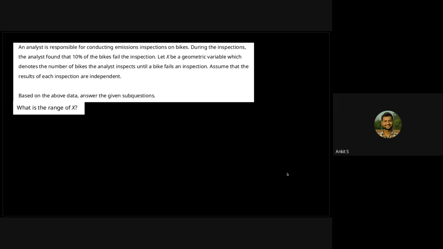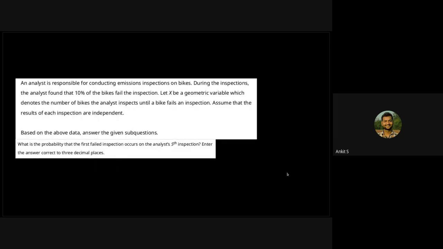So clearly the range of X will be, either it can happen that in the very first inspection, the very first bike that is inspected turns out to be defective or just fails. It can be 2 also. It can be the third also. So the range of X is going to be from 1 to infinity. Okay, this is very basic.